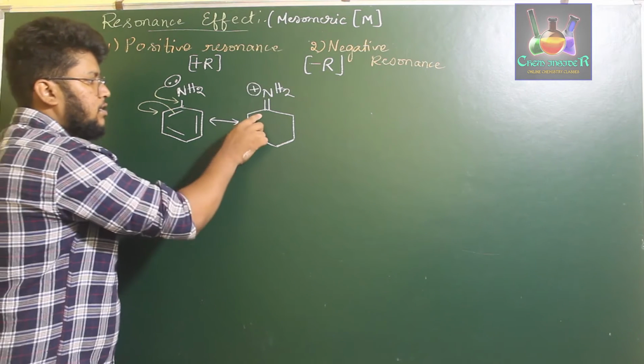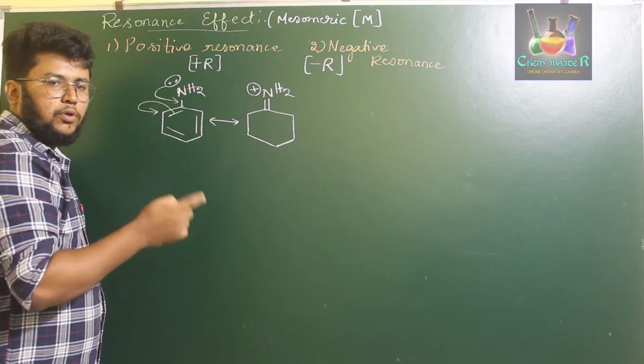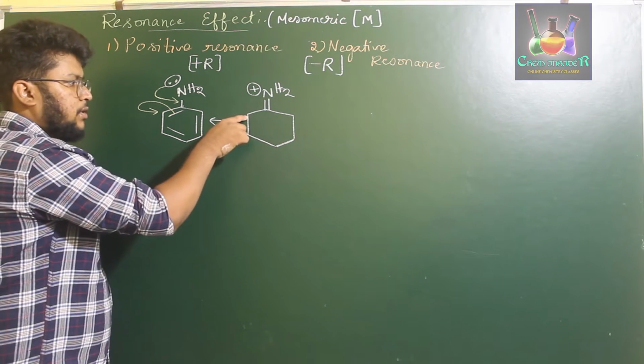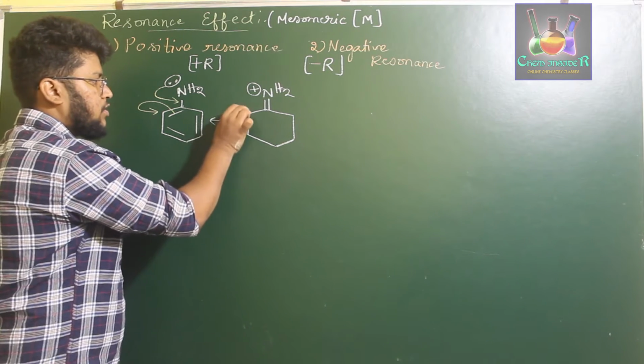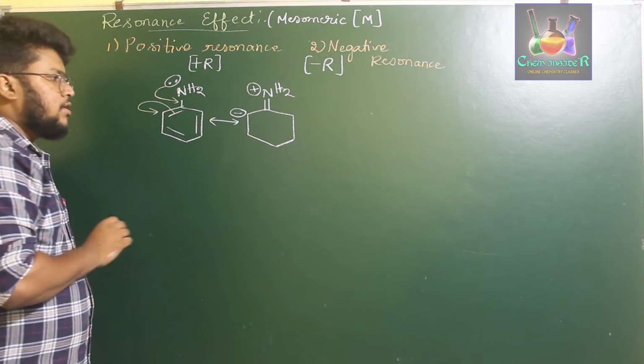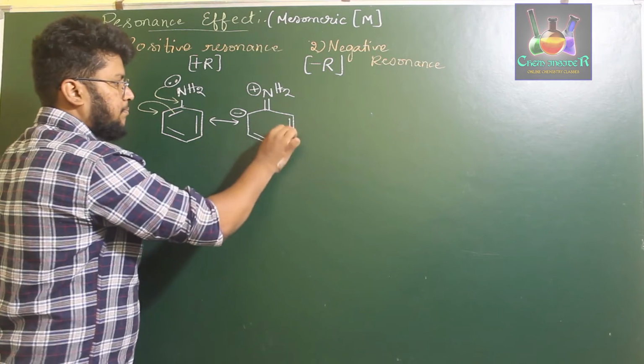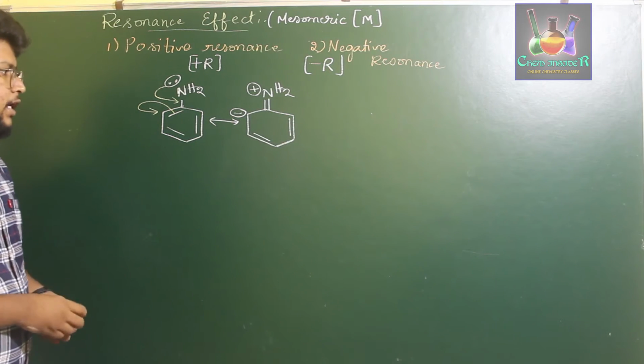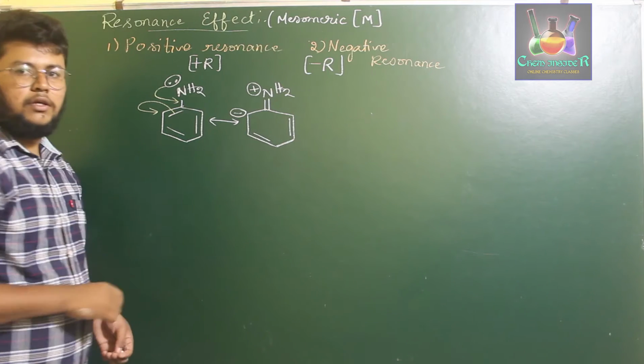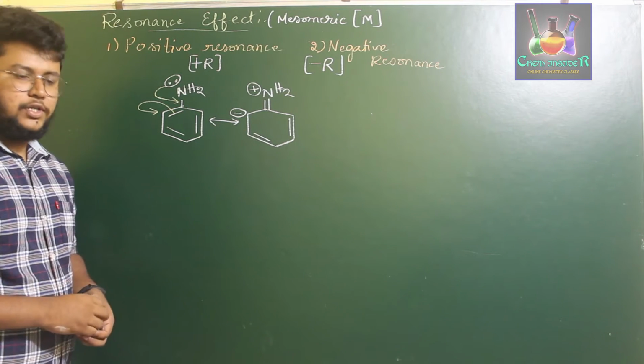Now, since the bond has been broken here, both the electrons are transferred to this particular carbon, hence it will carry a negative charge, and the other bonds will be the same. Further, the negative charge on this carbon will not stay there for a longer duration.